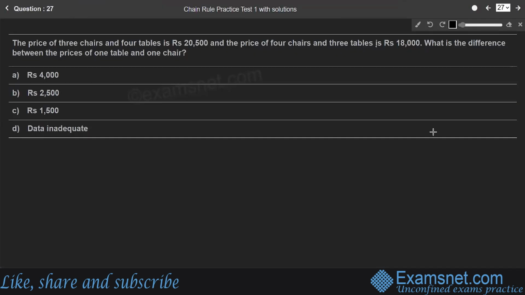Question number 27. The price of 3 chairs and 4 tables is 20,500 rupees, and the price of 4 chairs and 3 tables is 18,000 rupees. What is the difference between the prices of one table and one chair? So this question is based on simultaneous linear equations. So we have to solve the question based on simultaneous linear equations. How to solve this equation?